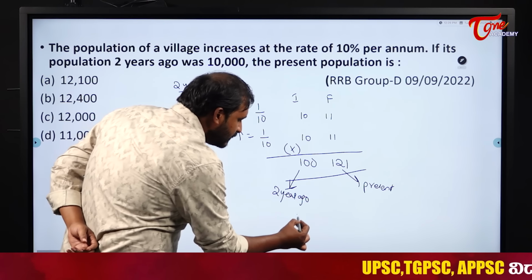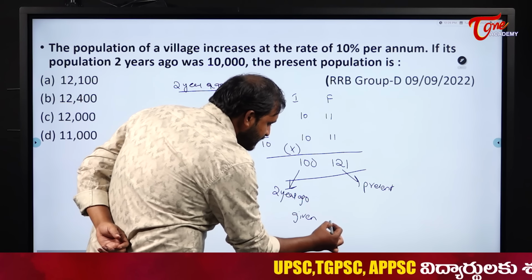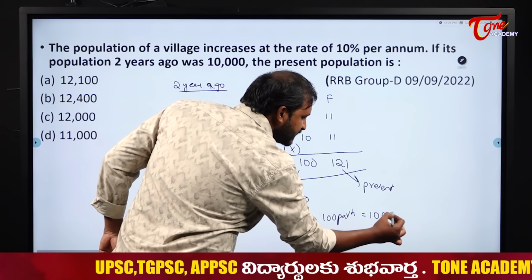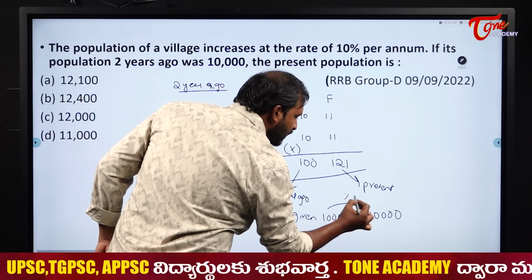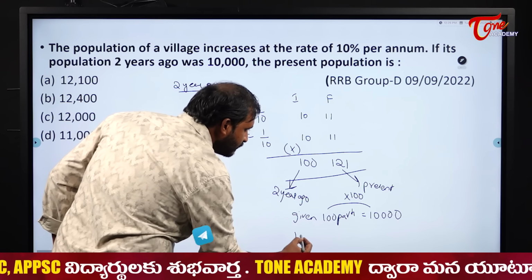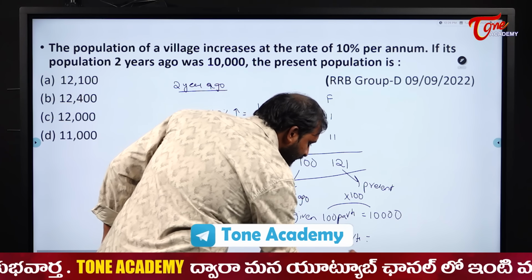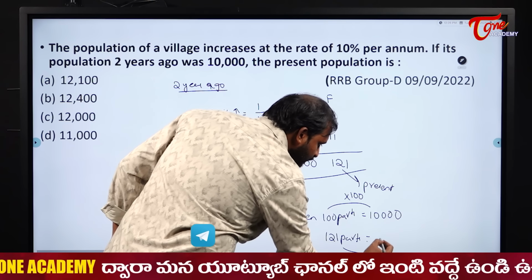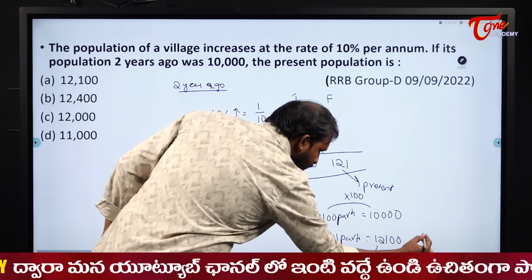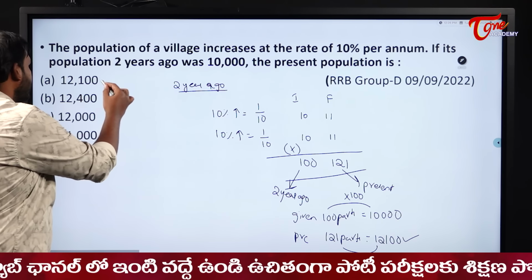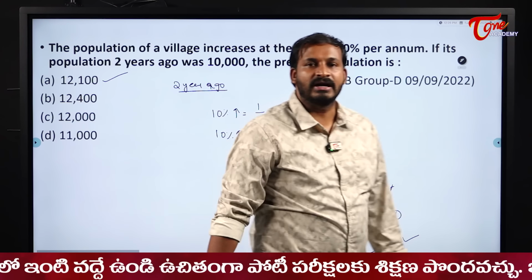Given, these 100 parts are equal to 10,000. What is the relation between 100 and 10,000? Into 100, right? So for the present, what will you take? 121 parts. So when you multiply 100 with 121, what does it become? 12,100. So the present population will become 12,100. So the present population is 12,100.